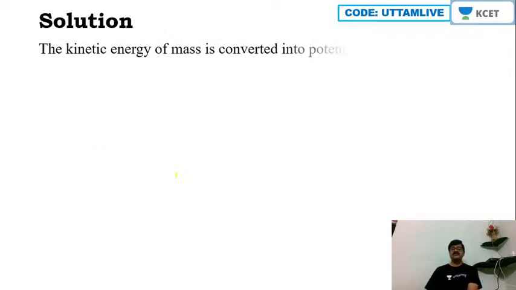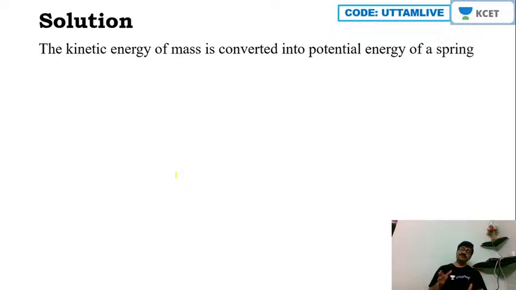Now, kinetic energy of mass is converted into potential energy of a spring, is it not? When mass falls on the spring, what happens here? The kinetic energy of that mass will be converted into potential energy of the spring, because the spring will get compressed. So that is what conservation situation here, right? So then half mv square becomes equal to half kx square, from this I can comfortably write, is it not?